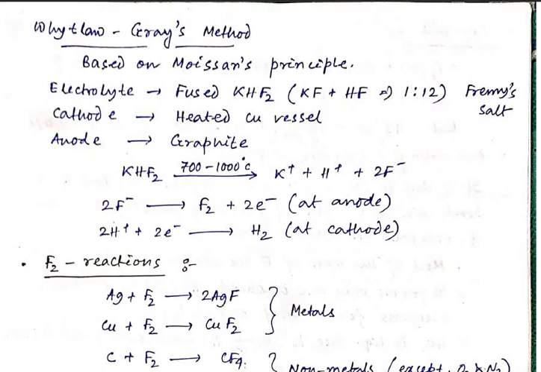And then the 2F minus forms F2 along with the elimination of electrons at the anode, and at the cathode the H plus accepts the electron and forms hydrogen. So at the anode we will get fluorine, and at the cathode we will get hydrogen. In this way, by using Moissan's method, we can synthesize fluorine by using fused KHF2, that is fused Fremy's salt. Okay, so that is the method known as the Whitlock-Grace method.